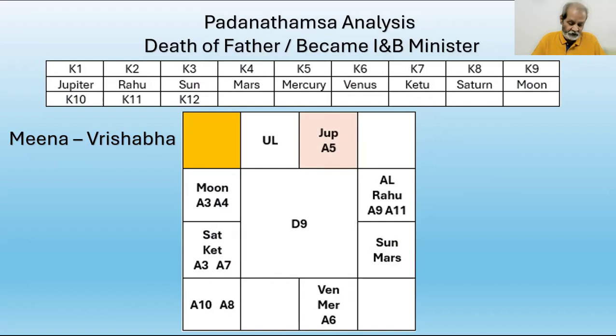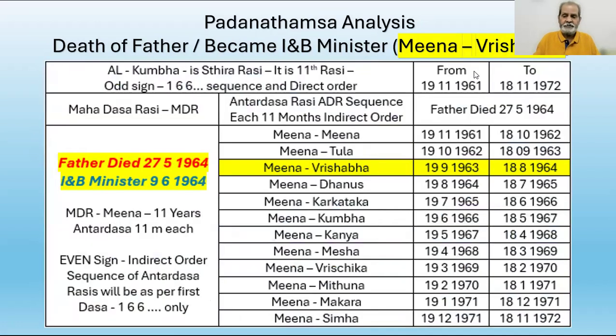Perhaps these combinations indicate that some favorable events may also take place during this unfavorable period, besides these unfavorable events like the death of the father. Now, let's take another event of the same Mahadasha and the same Antardasha.